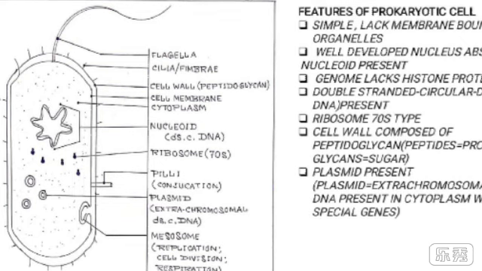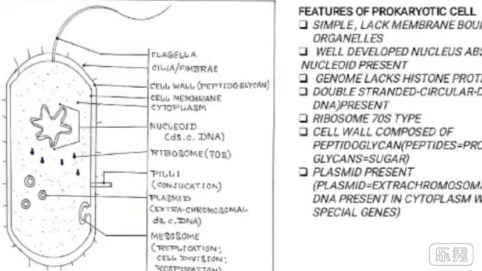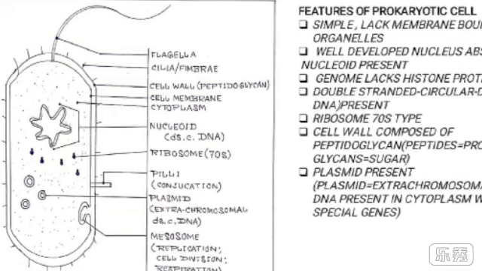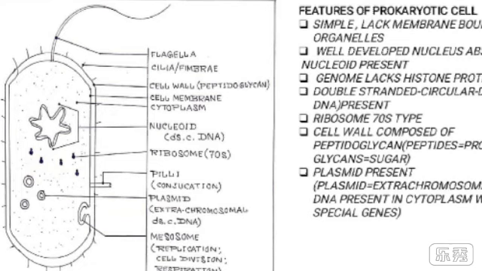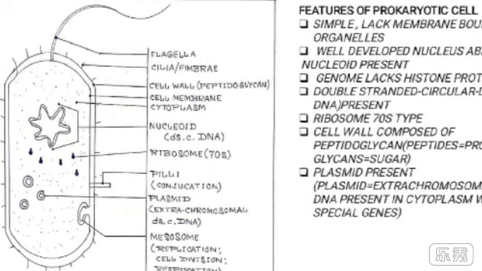plasmid. The nucleoid is a structure that lacks histone protein, and hence in prokaryotes, chromosomes are not formed. Now, the mesosome. Mesosome is the infolding of plasma membrane.